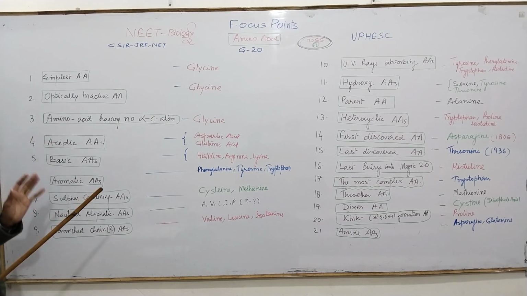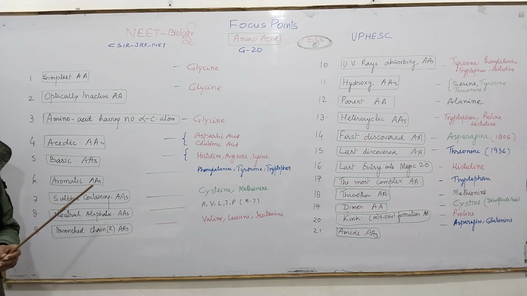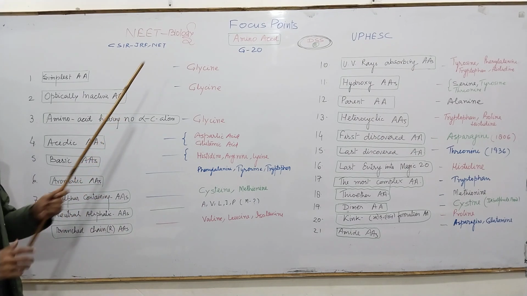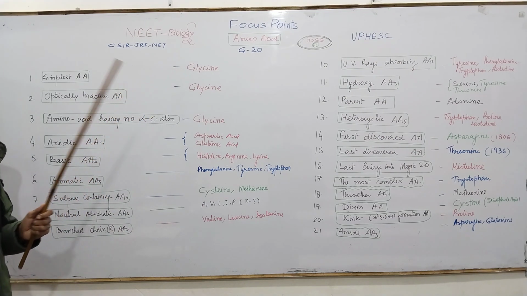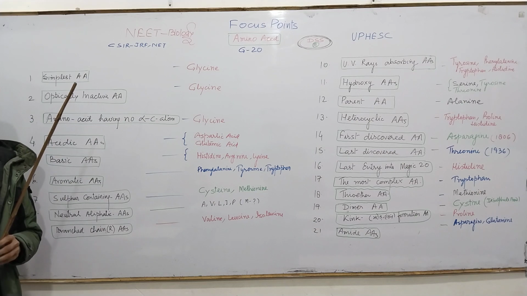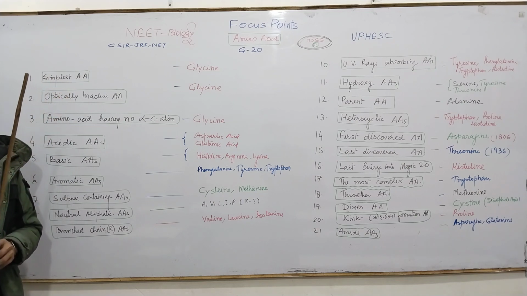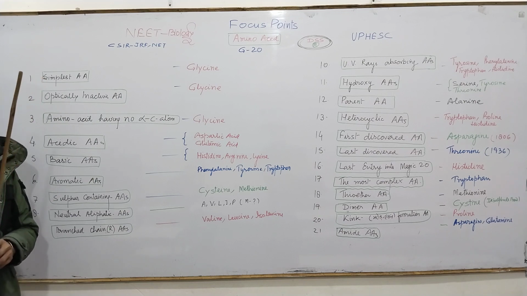If somebody asks what the simplest amino acid is, as you already know, that is glycine, and the first amino acid. Another very important question: optically active. Optically active compounds are those which can change the rotation of polarized light, either to the right side or left side.